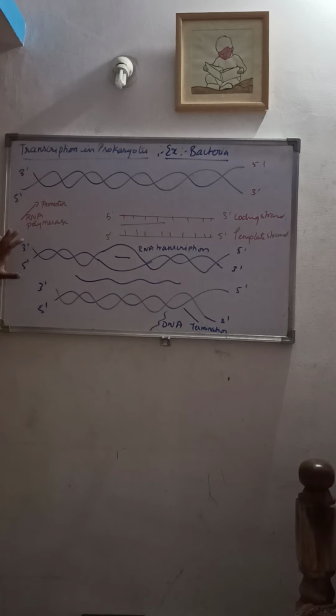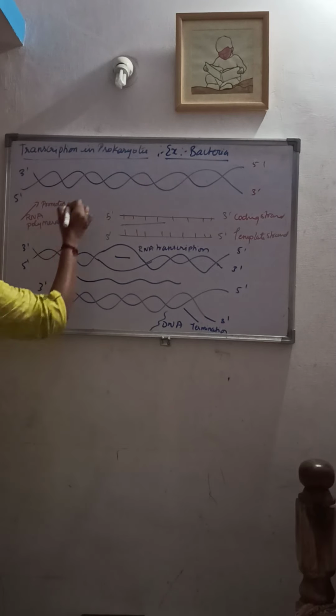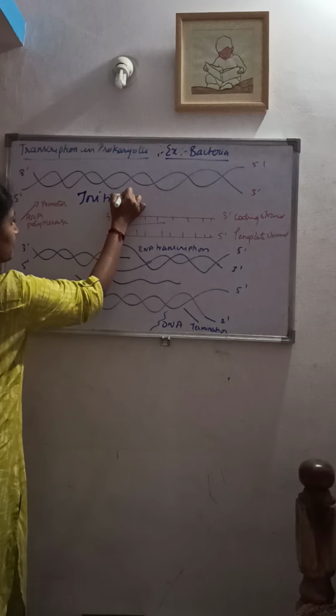Now look at this diagram carefully. When the RNA polymerase attaches to the promoter gene, it separates the two strands of DNA, providing the strand which acts as a template for the synthesis of the RNA molecule. This step is known as initiation.